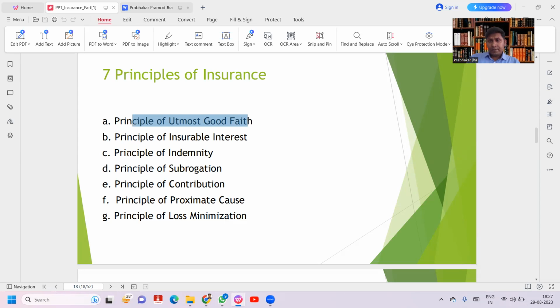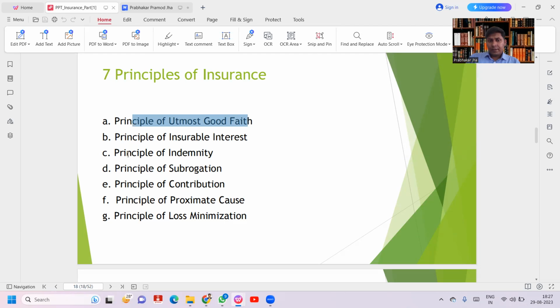Sometimes the policyholder and the insured are the same. Suppose I'm buying a policy for myself. In that event, I'm the policyholder and also the insured. In a second example, I'm buying a policy for my child. So I am the policyholder and my child is the insured. So all the rights of the insured transfer to the insurance company, the insurer.